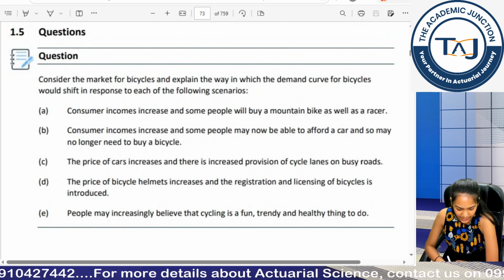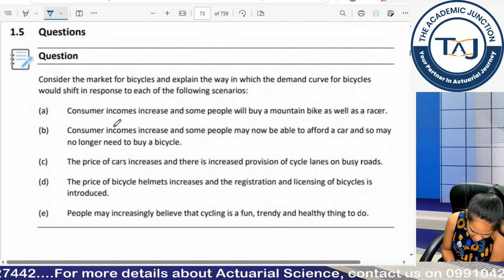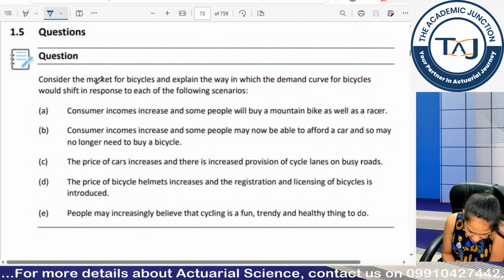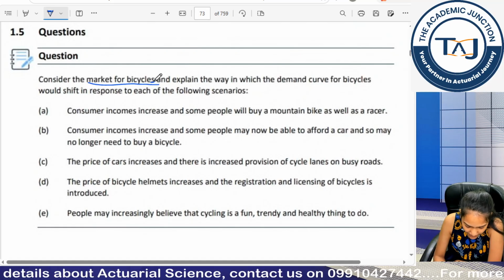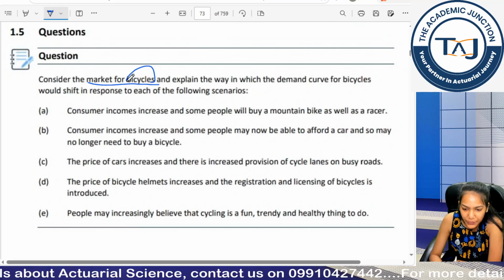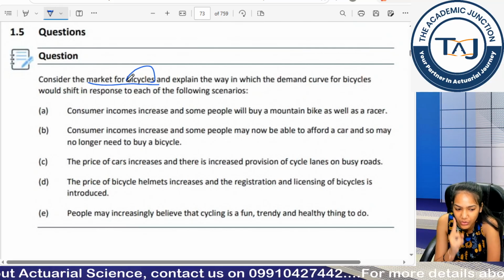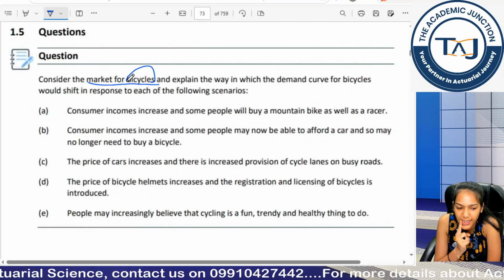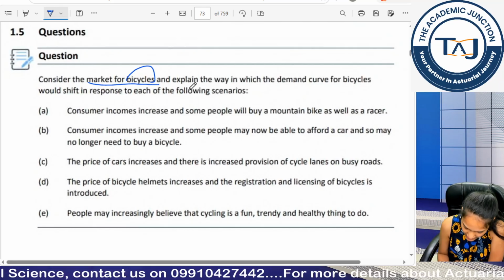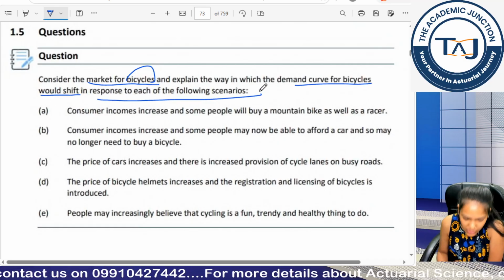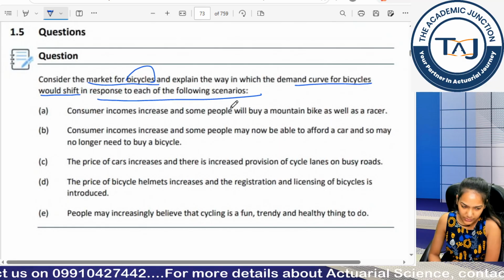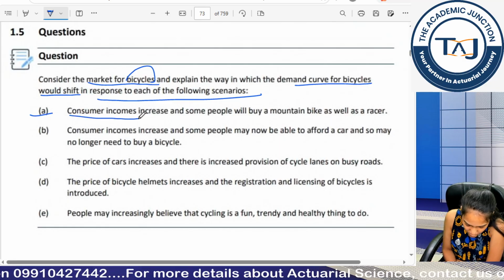Okay, let's discuss this question. Consumers consider the market for bicycles. So, what is my market? What is my own good? This is bicycles. So, first you have to identify in the question which good market you are considering for demand and supply. Clear? Explain the way in which the demand curve for bicycles would shift in response to each of the following scenarios. First, consumer income.